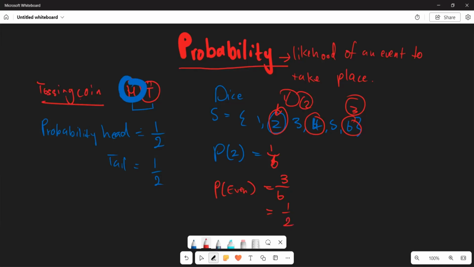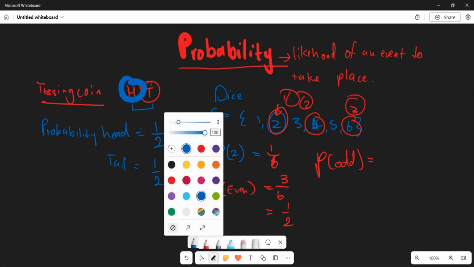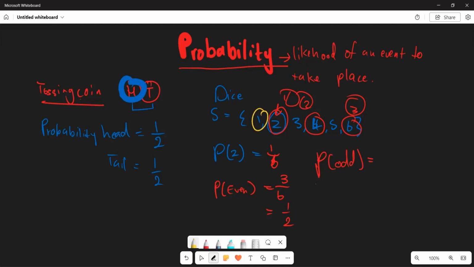Isn't it so? Now let's say we ask, what is the probability that you are having an odd number? An odd number is going to be your 1, your 3, and your 5, which means, can you see that you are still having 3 numbers out of 6? So this is also still understood as 1 over 2.